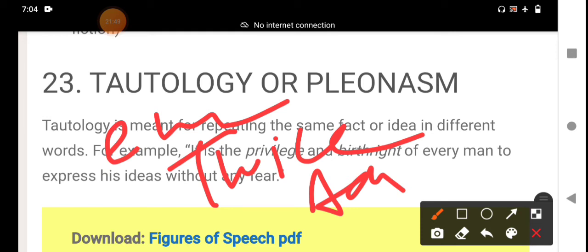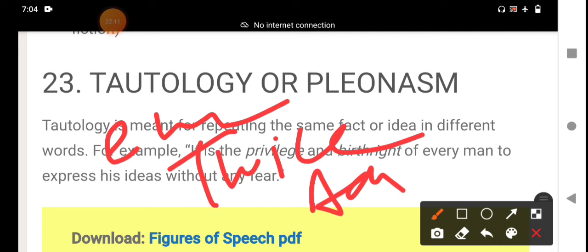pleonasm. What is the difference between a tautology and a pleonasm? Like pleonasm, tautology is the unnecessary repetition of words or similar words. Both are the same. In tautology, we are using unnecessary repetition of words. In pleonasm, we are using similar words.